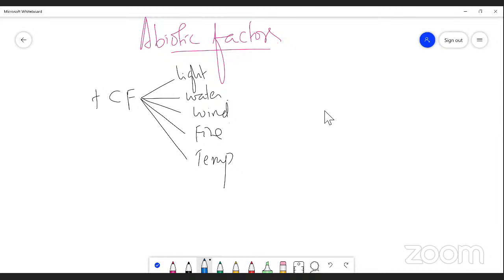One more factor I want to mention is the edaphic factors. The edaphic factor is nothing but the soil factor. Soil is a source of nutrients, humus, and minerals. So all the sources are present in the soil. That's why this edaphic factor also influences the growth and the metabolic activity of living organisms. So it is also integrated with the living organism. Edaphic factor is nothing but soil factor, right?